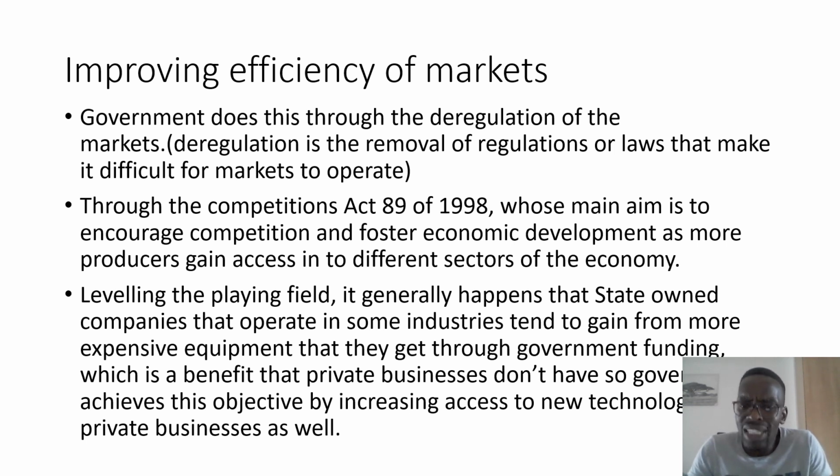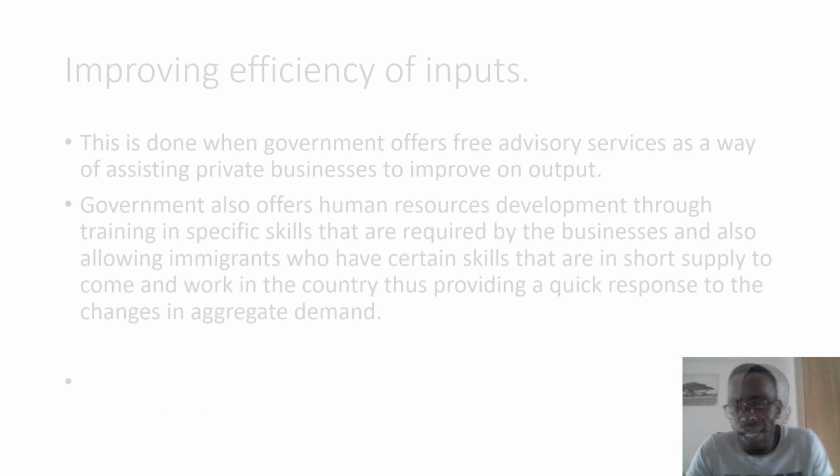So it is now the government's effort to try and increase access to new technology, especially for private businesses, in trying to level out the playing field, so that even those private businesses, small and big, will be able to compete at the same level as the state-owned enterprises.